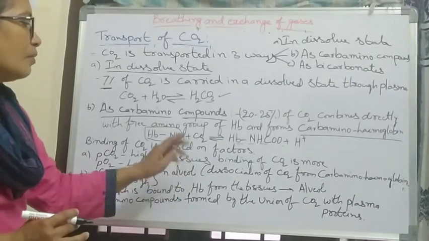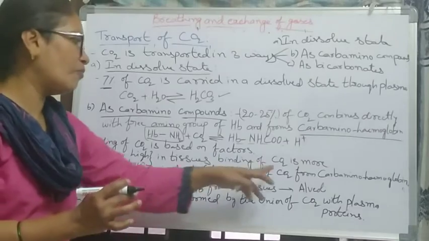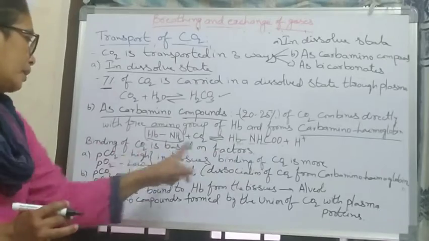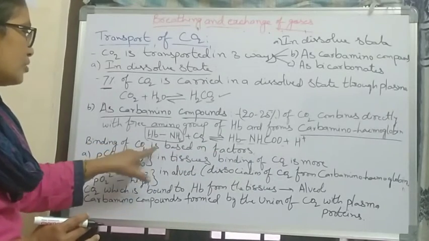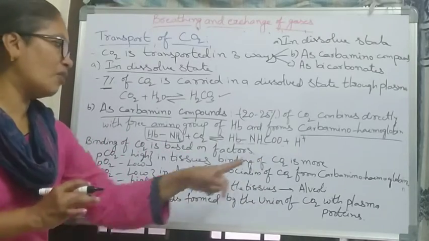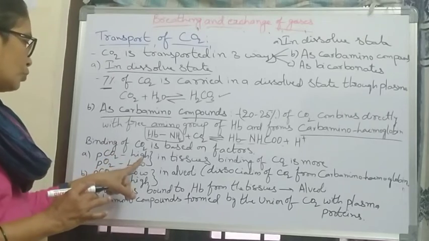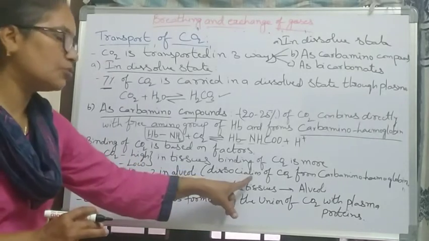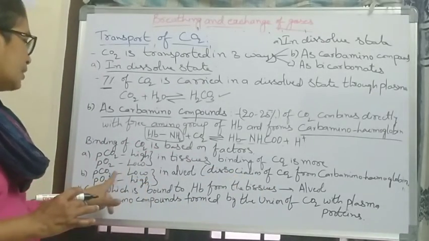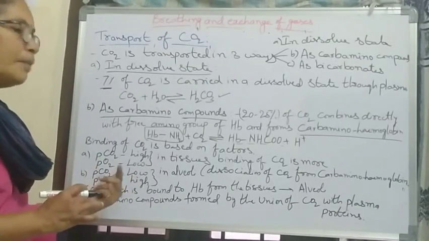At that time, the dissociation, means separation of carbon dioxide from carbamino hemoglobin, will occur. So for binding of carbon dioxide, the factors are high PCO2 and low PO2. For dissociation of carbon dioxide in the alveoli, there should be low PCO2 and high PO2.